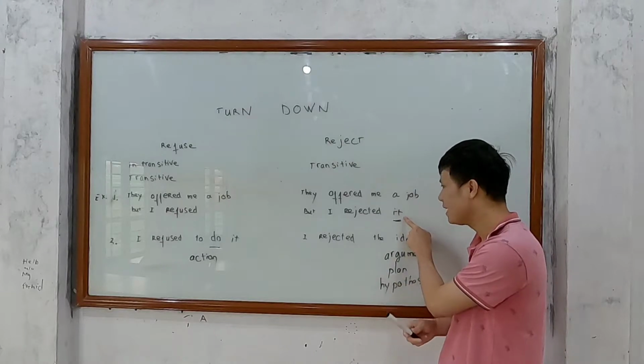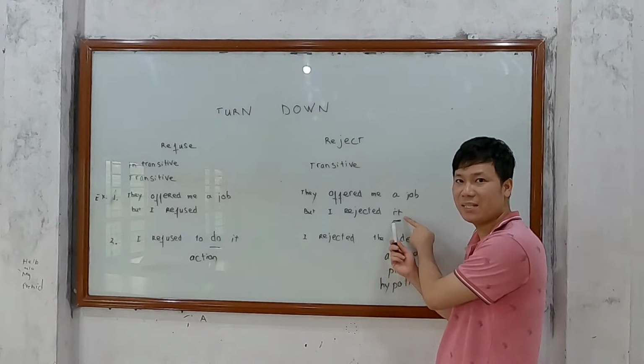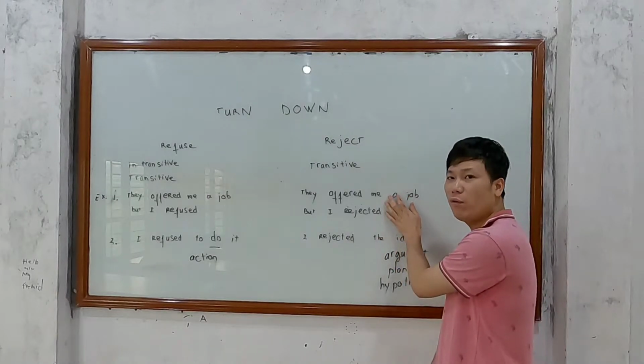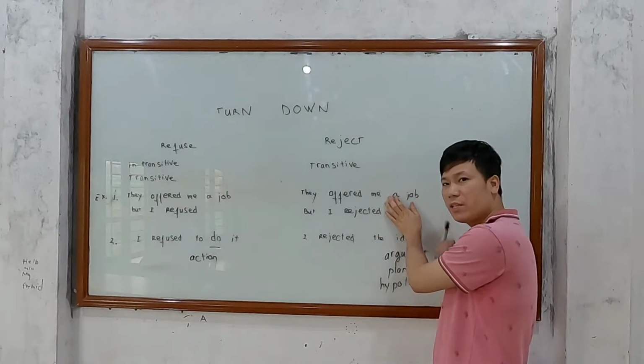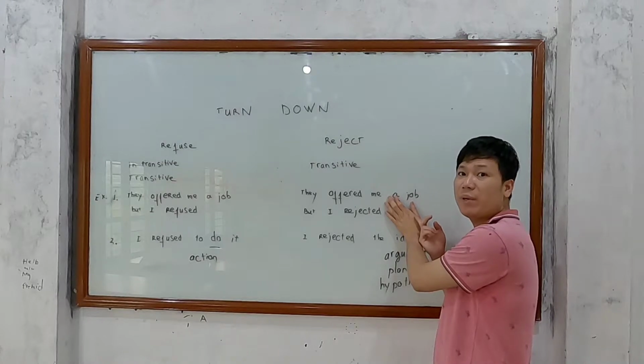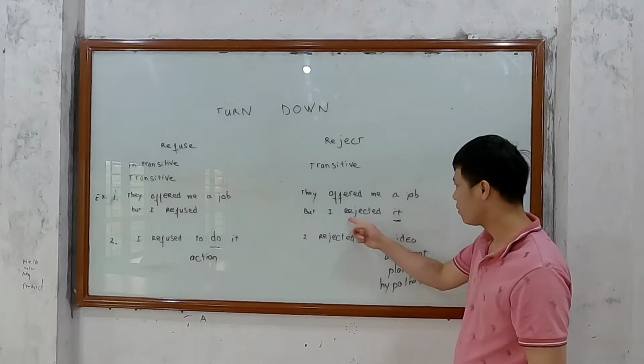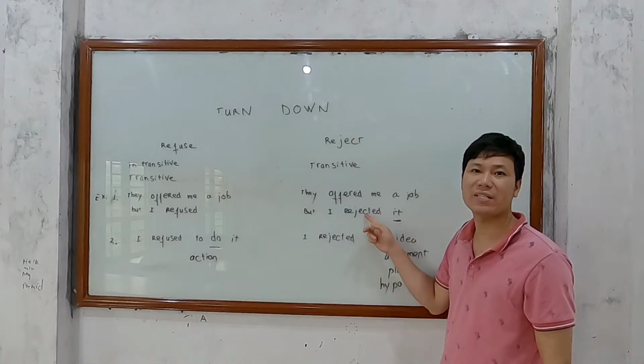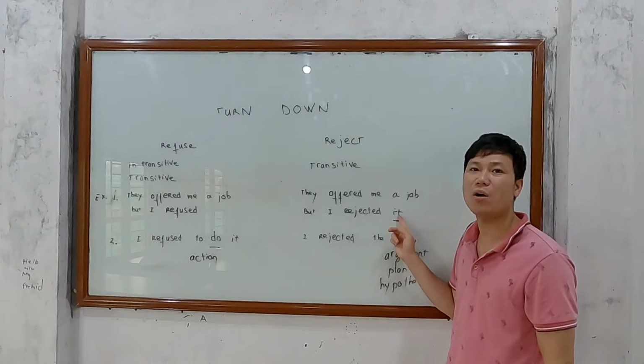We have it, it is an object. If you removed this word, it would be wrong, it would be incorrect. So, rejected it. Reject is a transitive verb, so you need an object here.